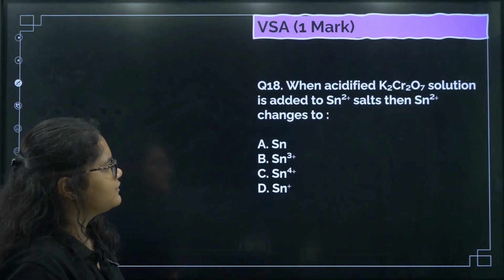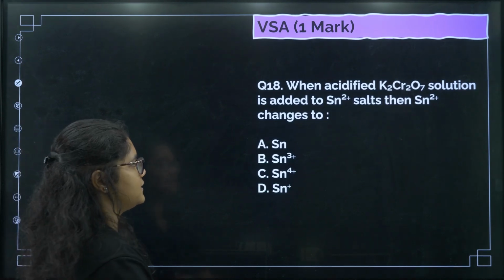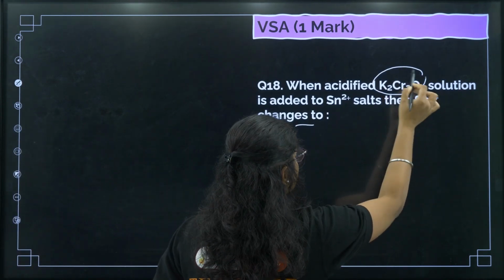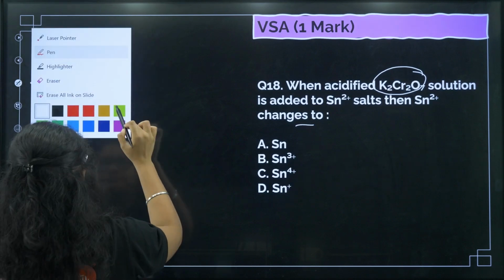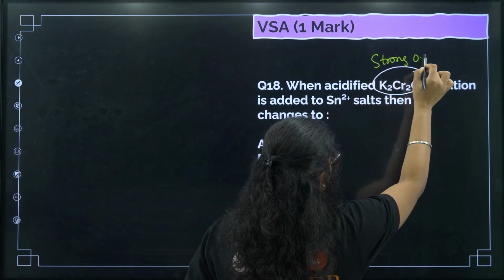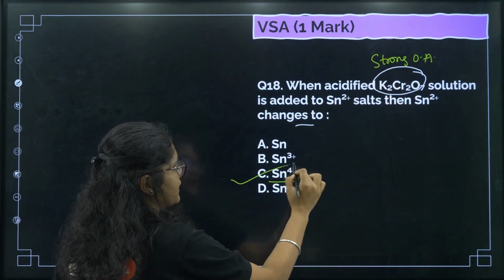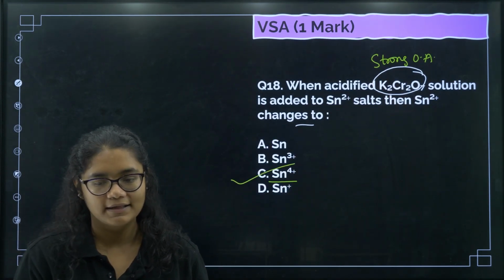Next, when acidified K2Cr2O7 solution is added to Sn2+, then Sn2+ changes to... We know K2Cr2O7 is what? It is a strong oxidizing agent, right? So Sn2+ will get oxidized to Sn4+, option number C here.